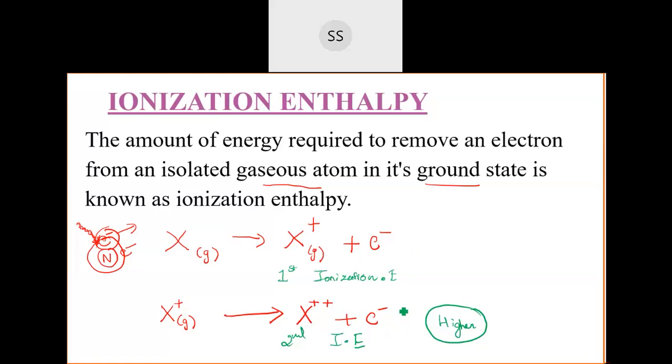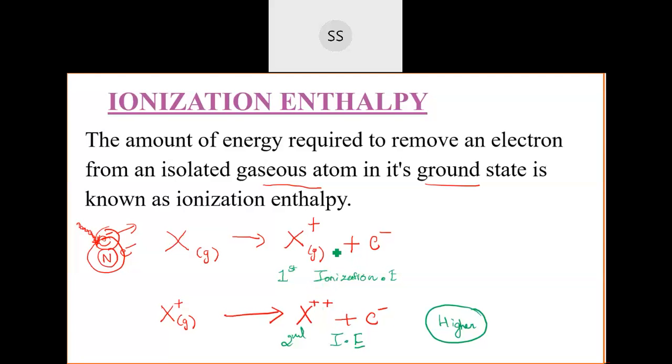Why does it have to be higher? Can you all answer now? What is the reason you think the second ionization enthalpy is higher than the first one? I have given this before also, but I want you all to answer because it's a revision class. Yes, very good. Correct, it is because of the effective nuclear charge, they go more closer towards the nucleus. Yes, very good. That is the correct answer.